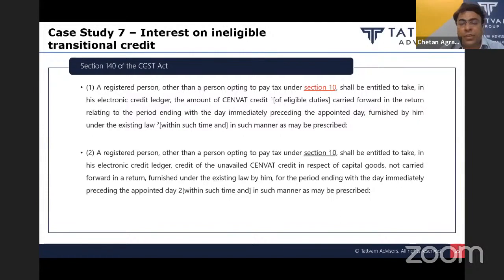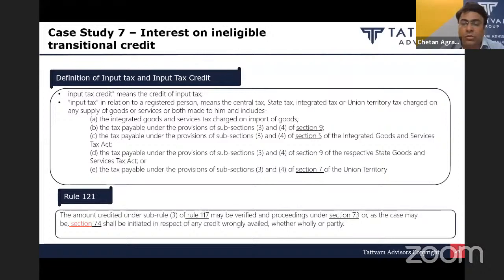Now the department is verifying this claim and issuing notices under section 73 and 74 of the CGST Act, along with a proposal for recovery of interest also. For this purpose, they are relying upon Rule 121, which says the amount credited under sub-rule 3 of Rule 117 of the CGST Rules may be verified, and proceedings under section 73 or 74, as the case may be, initiated in respect of any credit wrongly availed, whether wholly or partly.